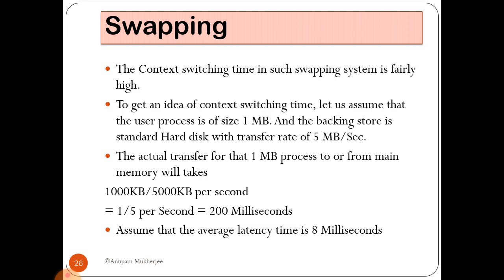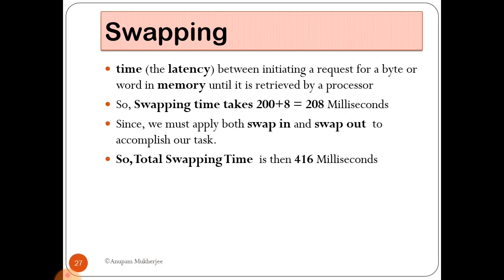Assume that the average latency time is 8 milliseconds. You may ask, what is latency time? It is the time between initiating a request for a byte or word in memory until it is received by the processor. So the swapping time will be 200 milliseconds plus 8, that is 208 milliseconds.